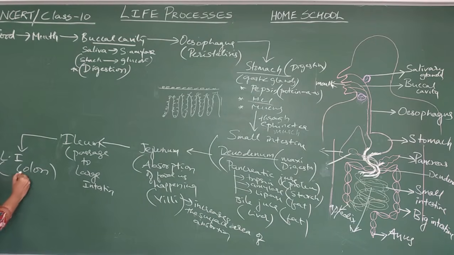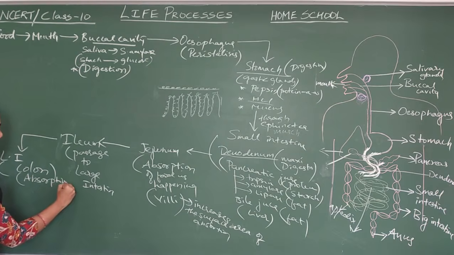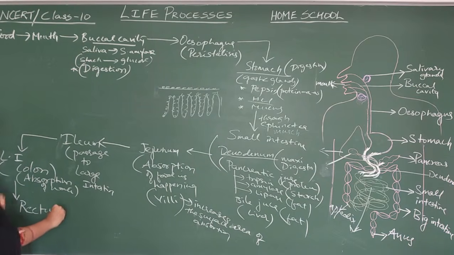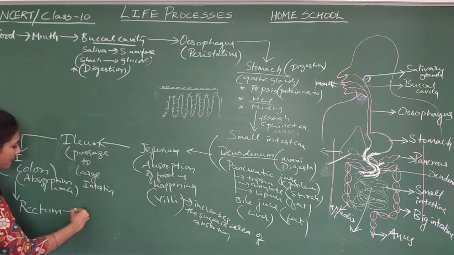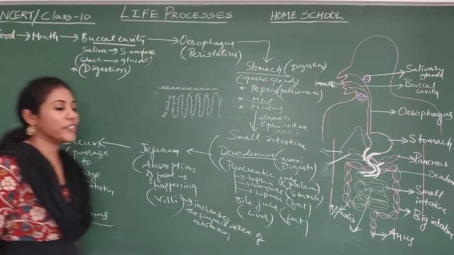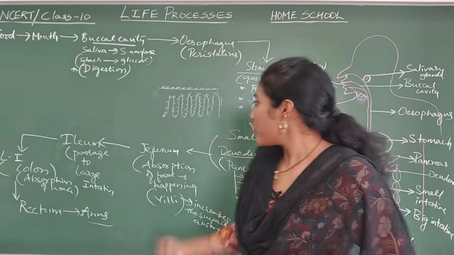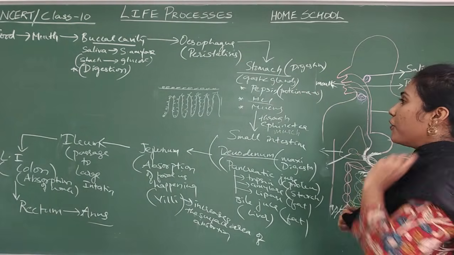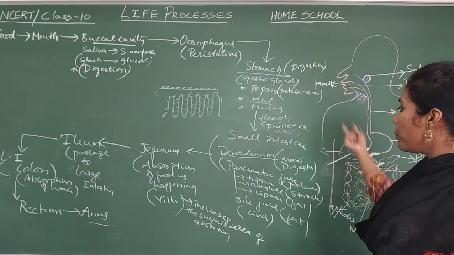What happens in a colon? Absorption of water occurs. From colon, food will move towards the rectum. From rectum, food will come out through an opening called the anus. So this is the outline of nutrition in human beings.